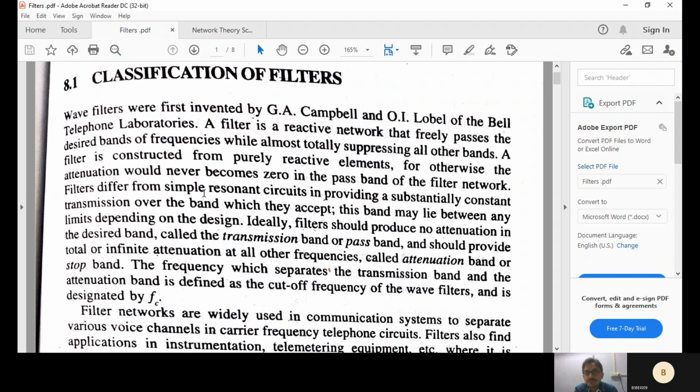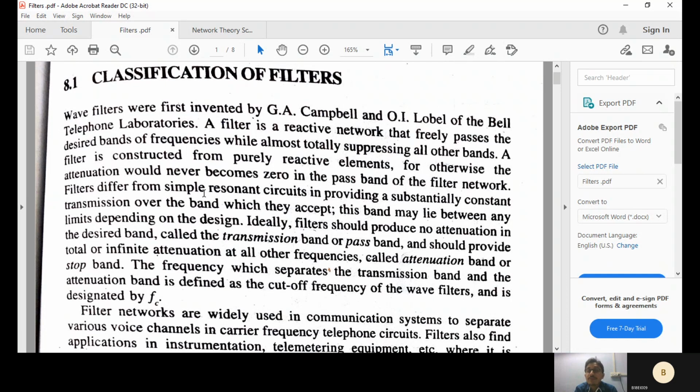That means we're having low frequency filters, high frequency filters. Let's say we have band stop filters, band elimination filters, of course, but in general, low pass filters and high pass filters. What do you mean by low pass filters? Low pass filter means, let's say cut-in frequency is FC. Less than your cut-in frequency, your filter will work. That is a pass band. Above that, it is an attenuation band. It won't allow. That is the attenuation band or stop band.